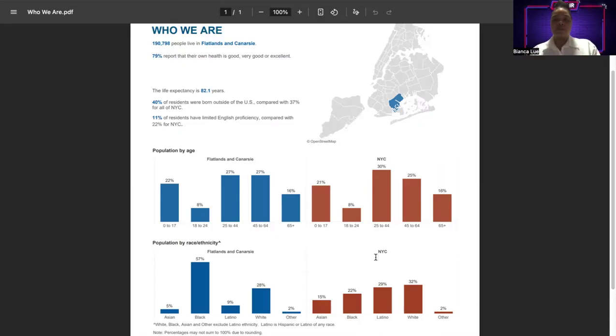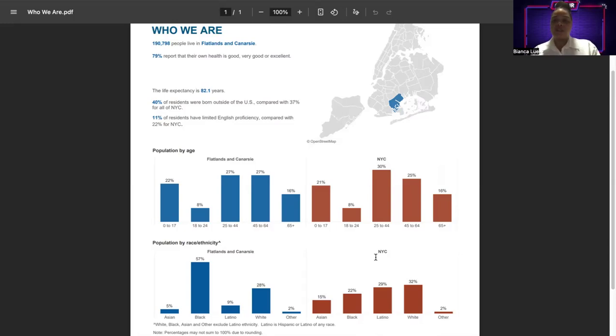This community has 190,798 residents with an average life expectancy of 82.1 years. Additionally, 79% of residents rate their health as good, very good, or excellent. The neighborhood is highly diverse, with 40% of residents born outside the US and 11% having limited English proficiency.